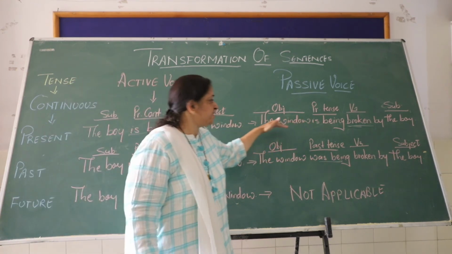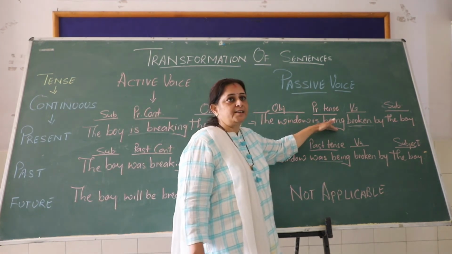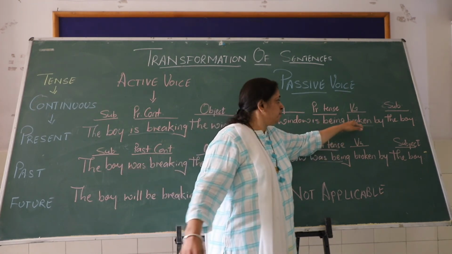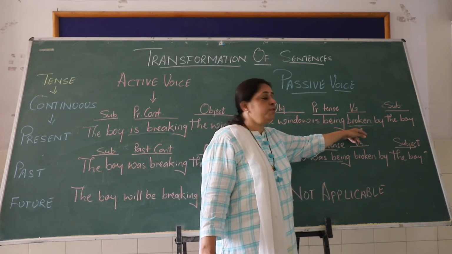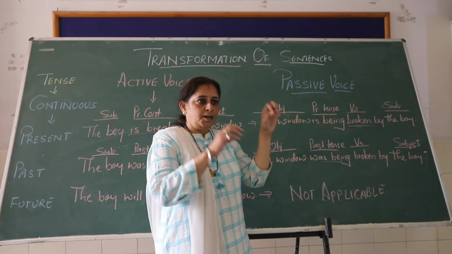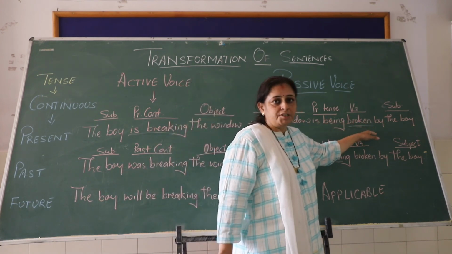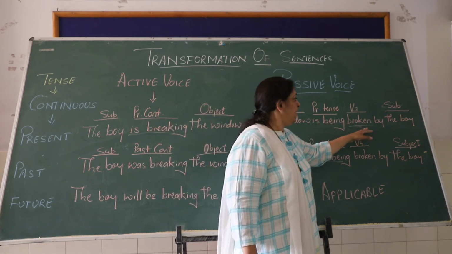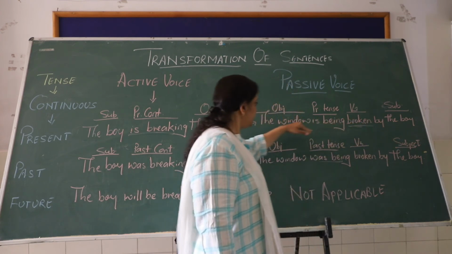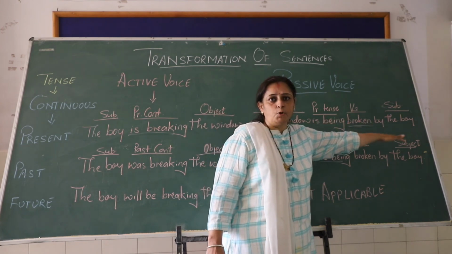So here the object, that is the window, has taken the subject's place, is being shows that it is in the present continuous tense, and the verb V1 is converted into V3 form. Now whether it is in the simple tense, continuous tense or perfect tense, the verb in the passive voice will always be in the V3 form, and then the subject has taken the object's place. So your sentence is: the window is being broken by the boy.